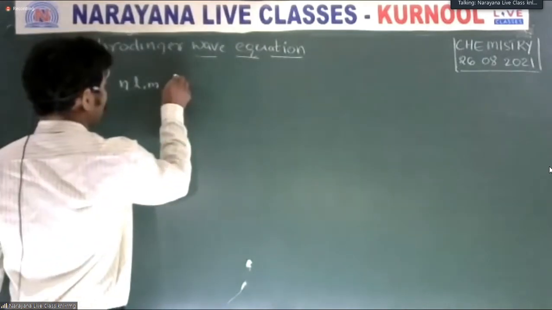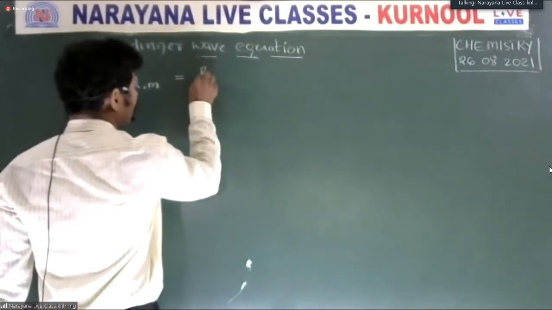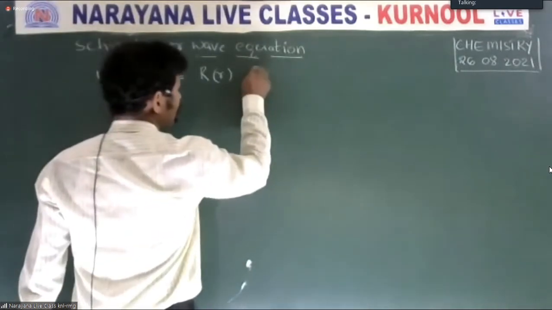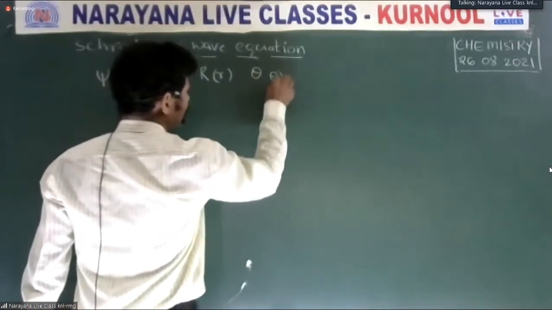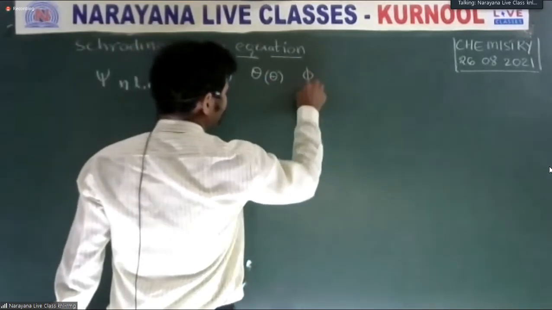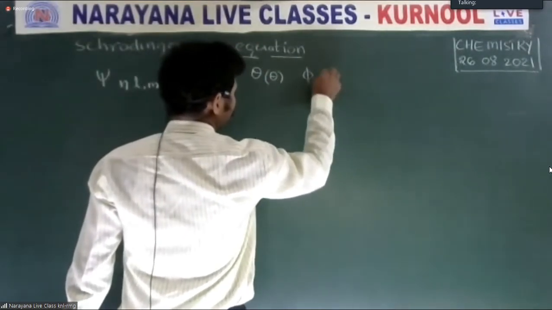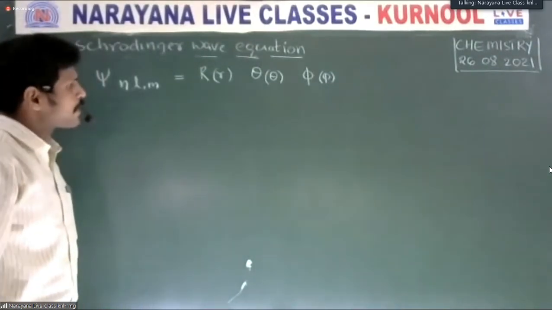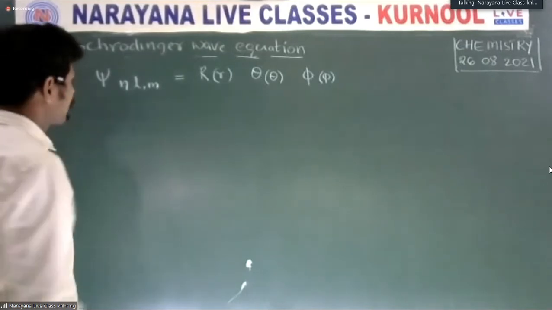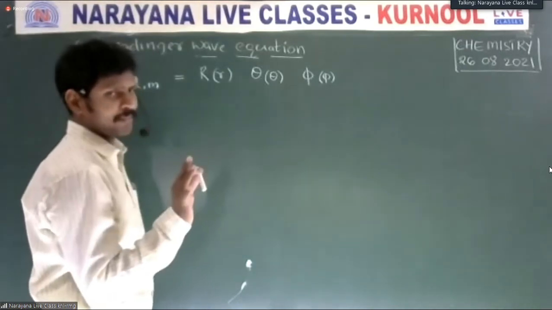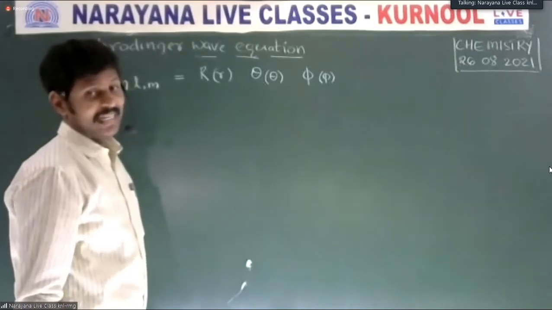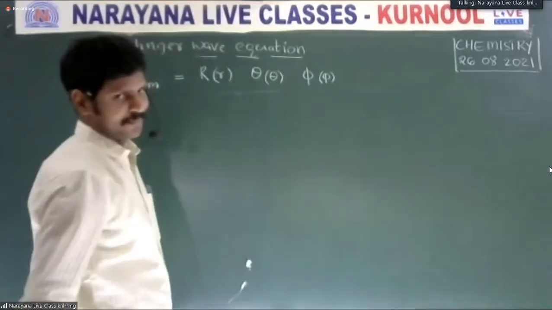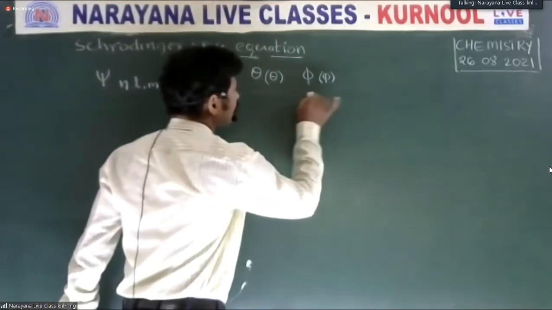Psi is equal to R, theta, and phi. The Schrodinger wave equation is simplified: it contains a radial part and an angular part. This is called the radial part, and this is called the angular part.